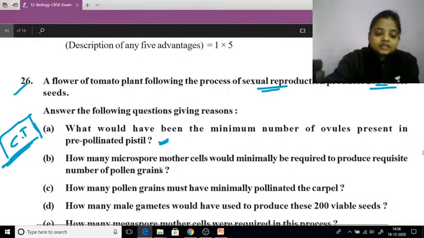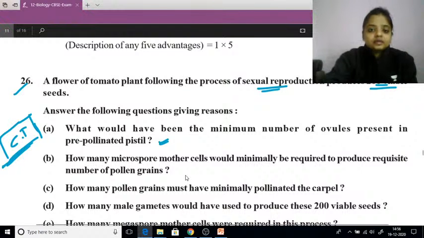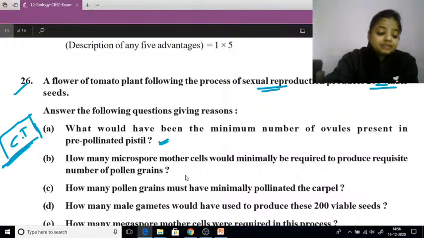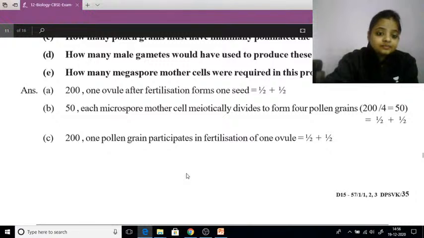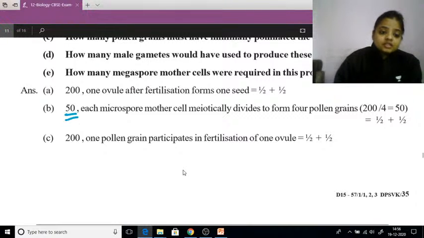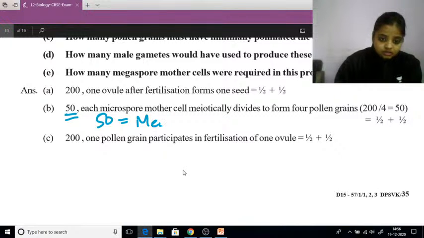Then how many microspore mother cells would minimally be required to produce the requested number of pollen grains? तो कितने हमें चाहिए होंगे? तो अगर 200 ओव्यूल है, ठीक है, तो 200 pollen grain भी चाहिए होंगे. And to produce the 200 pollen grains, we at least require 50 microspore mother cells. कितने चाहिए? 50, because these 50 will undergo the process of meiosis. वो क्या करेगा? Meiosis करेंगे 50 cells. So they are going to produce the 200.